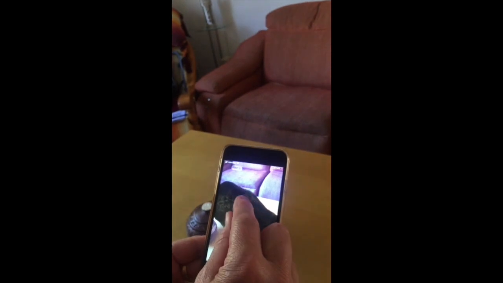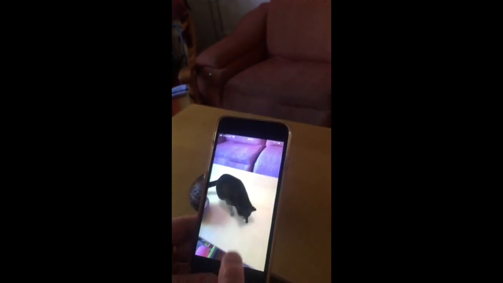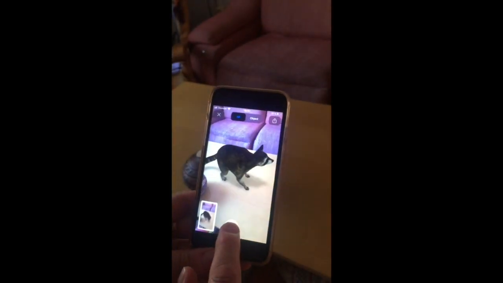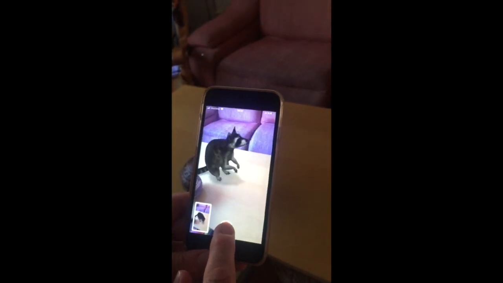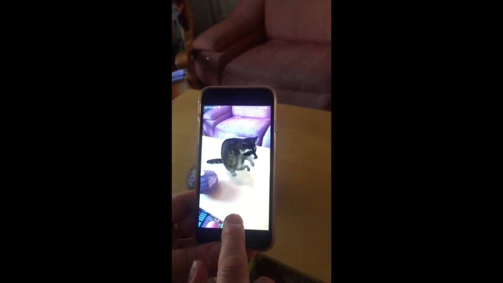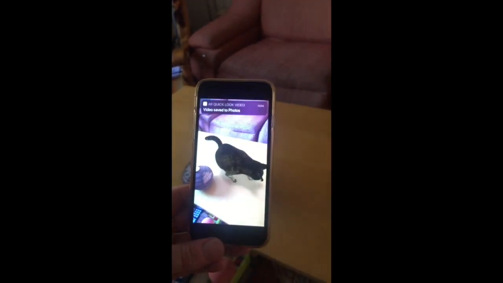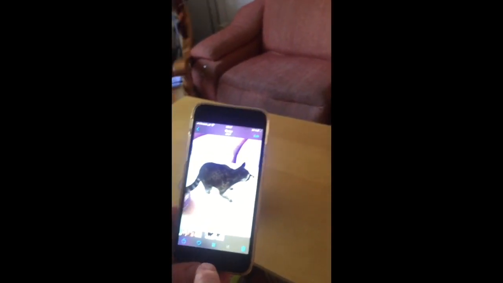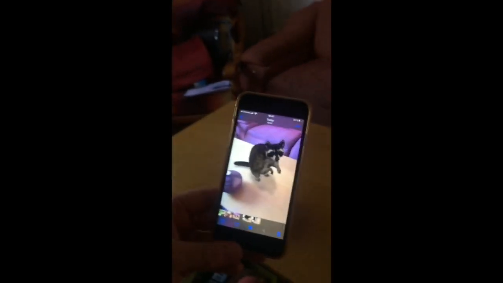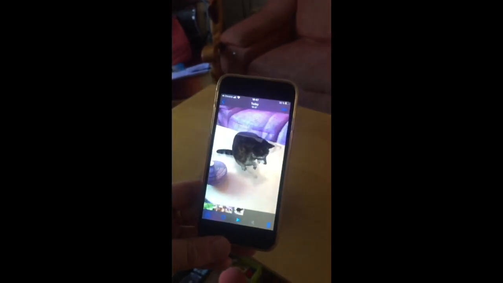Whee! And then you can also take a video. He's so sweet. Okay, and then you've got your video to show your friends a little raccoon in your house. Have fun and be patient.